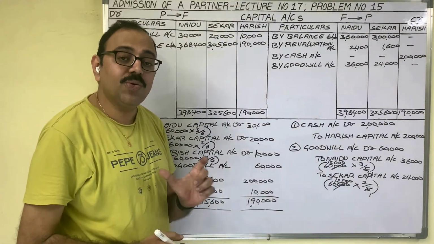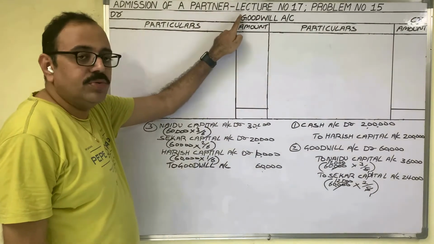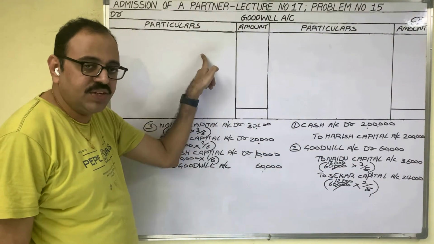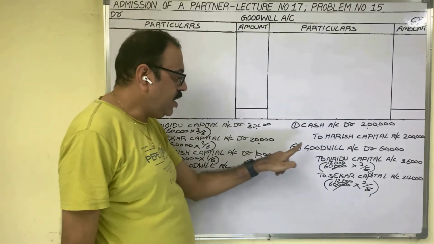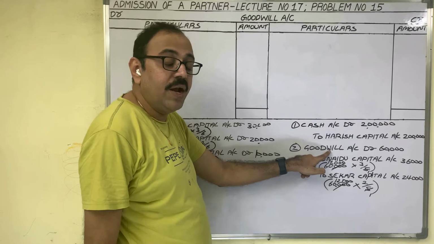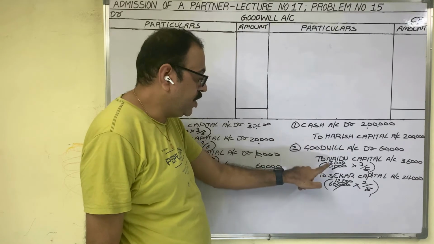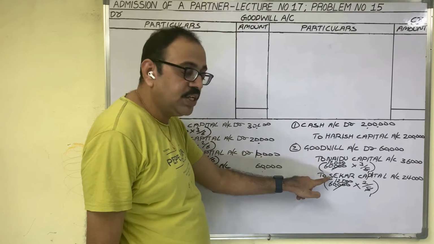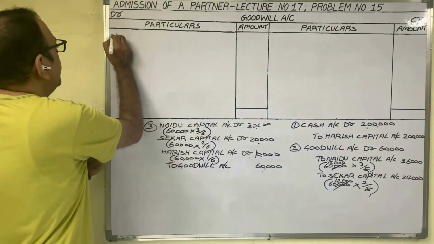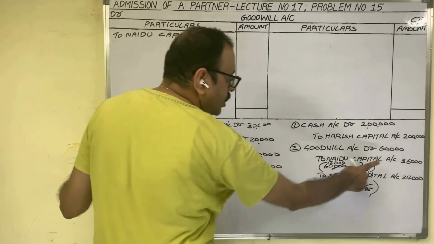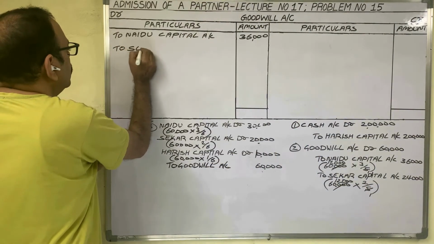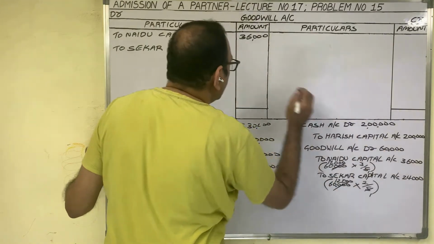Next we have to prepare the goodwill account. In the goodwill account, in the first entry goodwill is not there, so no need to post the first entry. Come to the second entry. Goodwill account is debited, so on the debit side we should post. And what to write in the particulars column? We credited Naidu capital and Shekar capital. Now write down those words. To Naidu capital account, the amount is 36,000 rupees. To Shekar capital account, amount 24,000 rupees.